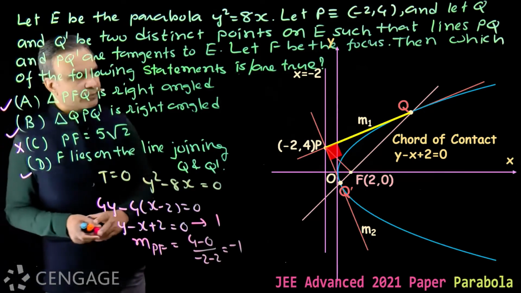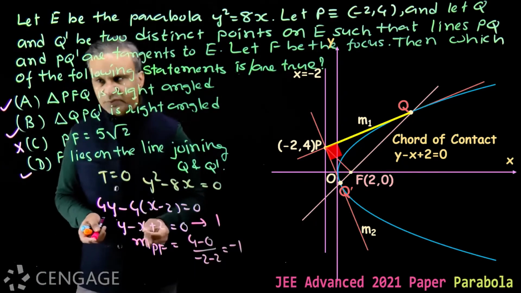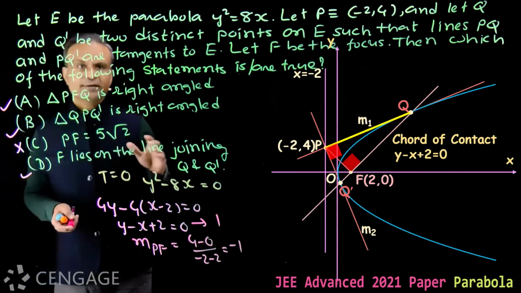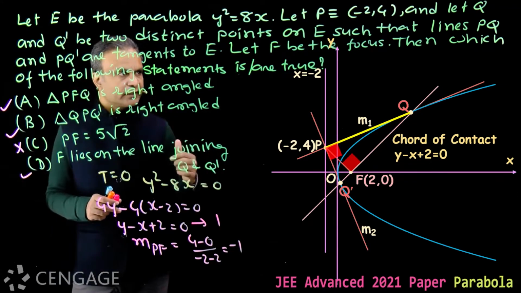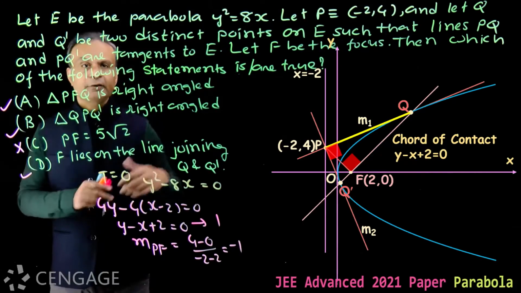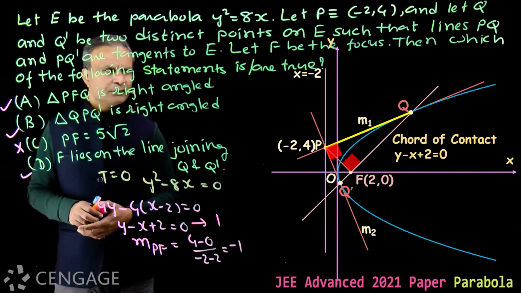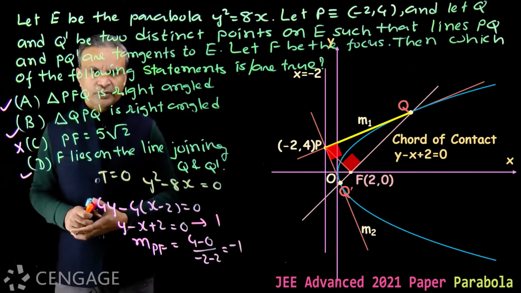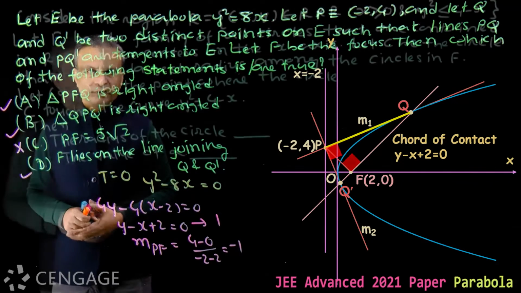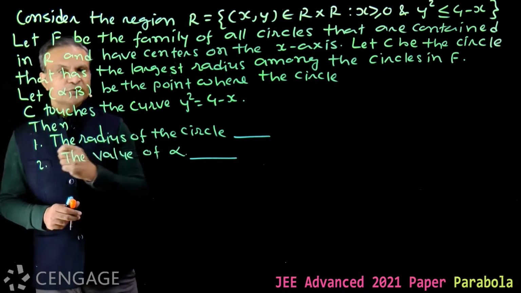That means PF is perpendicular to QQ dash. This means triangle PFQ is right angle. Okay. So it is not necessary that we can reply to this question only if we know these properties. We can reply using common concepts of coordinate geometry, or conic sections.